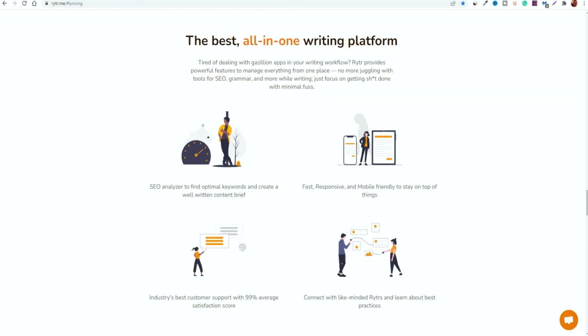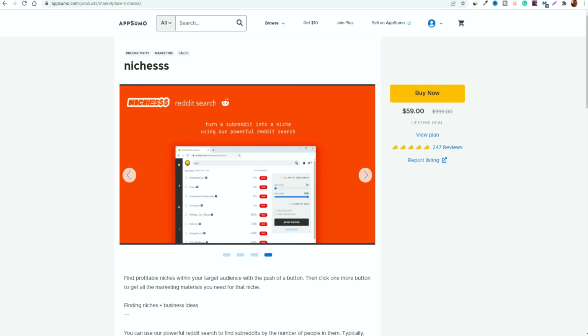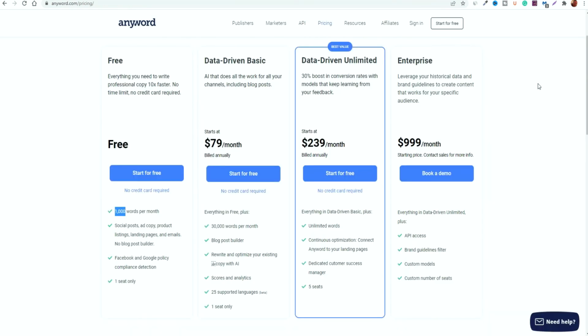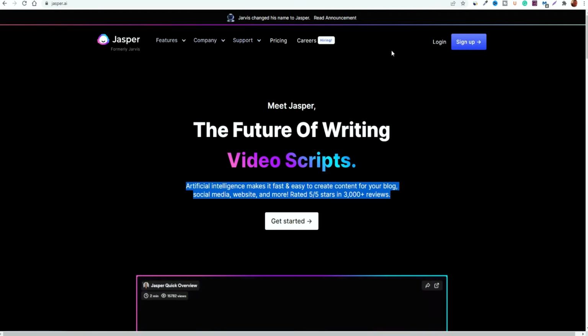Each of them have their own preferences and they are all very good for what they do offer. The only thing that I would personally be against is that the pricing on some of them is very, very, very expensive. And if you are on an extreme budget, especially if you're a beginner and you're only new to starting out. Personally, like Jasper, I'll be honest, I do use Jasper myself.